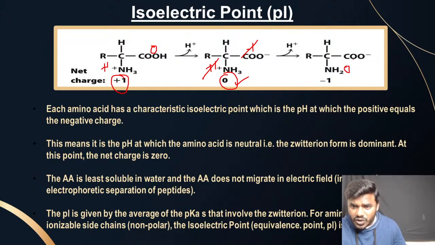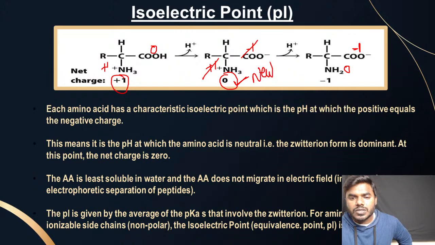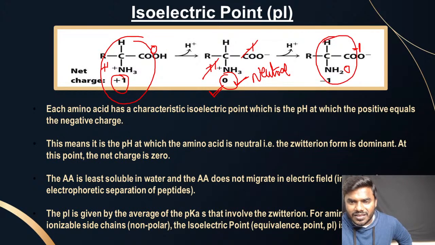Here the charge is 0. And here what will be the charge? Here the charge is minus 1. So what do we have to consider for the isoelectric point? For the isoelectric point, we should always consider where it is in the neutral form. So where is the amino acid in the neutral form? Here. So obviously we will consider this and this to calculate this particular neutral point.